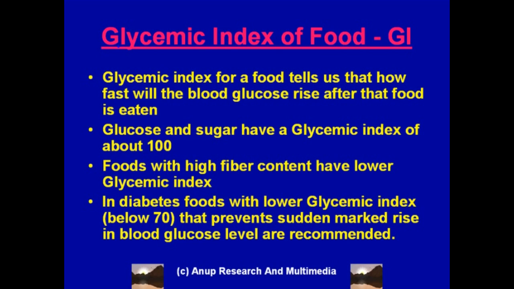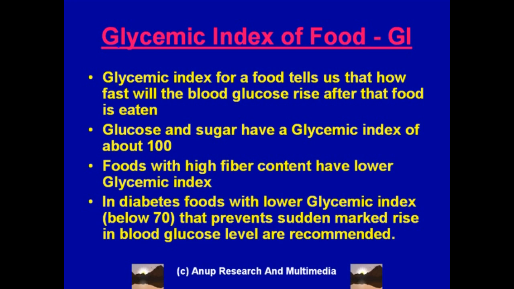A word about glycemic index of the food, because it is related to glucose levels. Some foods, when you eat them, the glucose level can rise suddenly and significantly, and these foods are said to have high glycemic index. As a diabetic, you should avoid foods with high glycemic index.